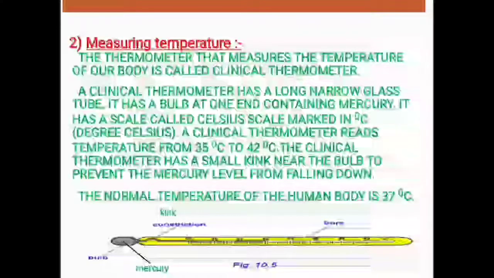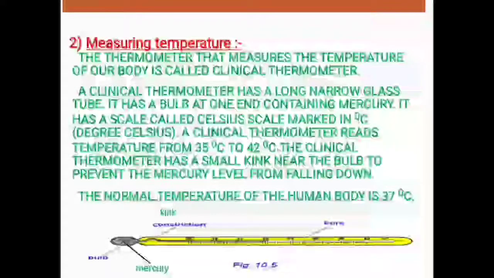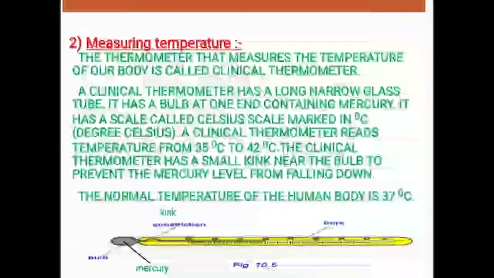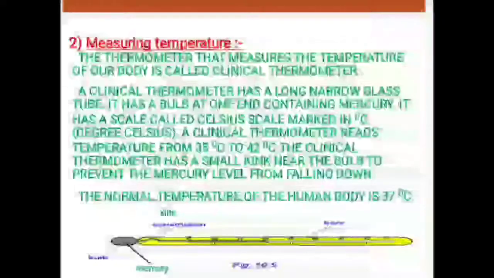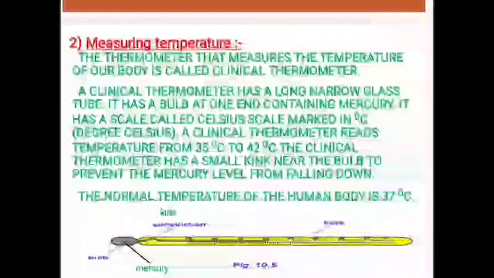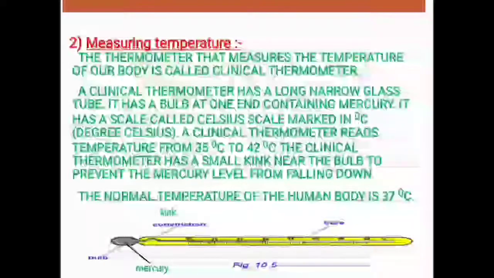Similarly, on the Celsius scale, the range is 35 degrees Celsius to 42 degrees Celsius. It means the minimum temperature that can be measured by a clinical thermometer is 35 degrees Celsius, whereas the maximum temperature is 42 degrees Celsius.